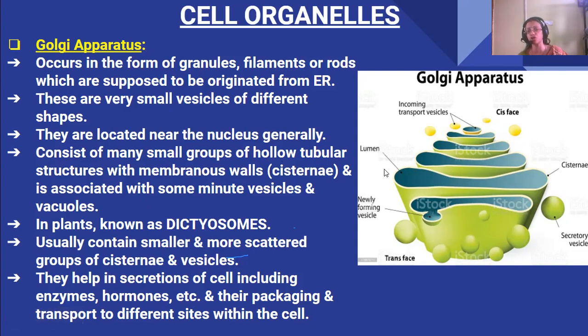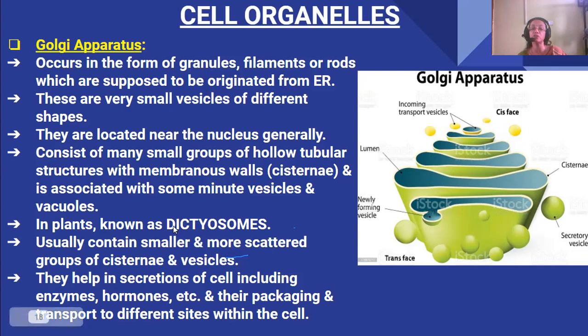These tubular structures with membranous walls are known as cisternae, and they are associated with some minute vesicles and vacuoles. Some vacuoles are also present near the cisternae. In plants, these Golgi apparatus are known as dictyosomes. In plant cells, these are known as dictyosomes.